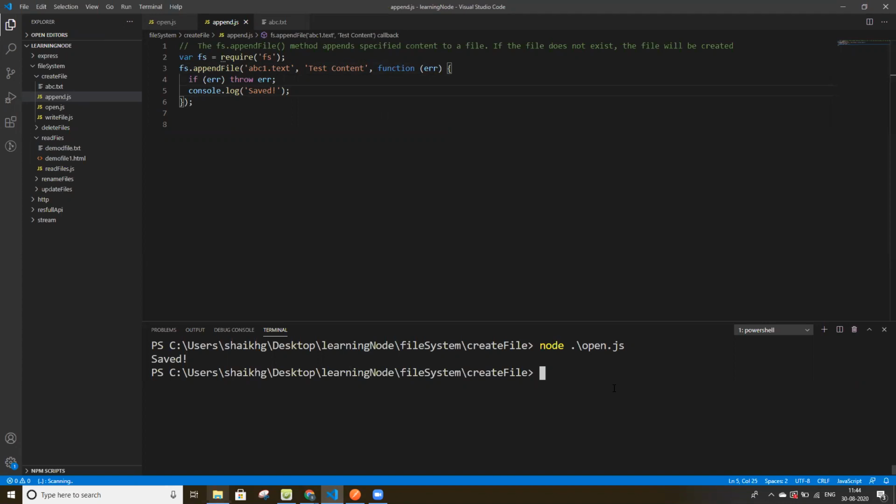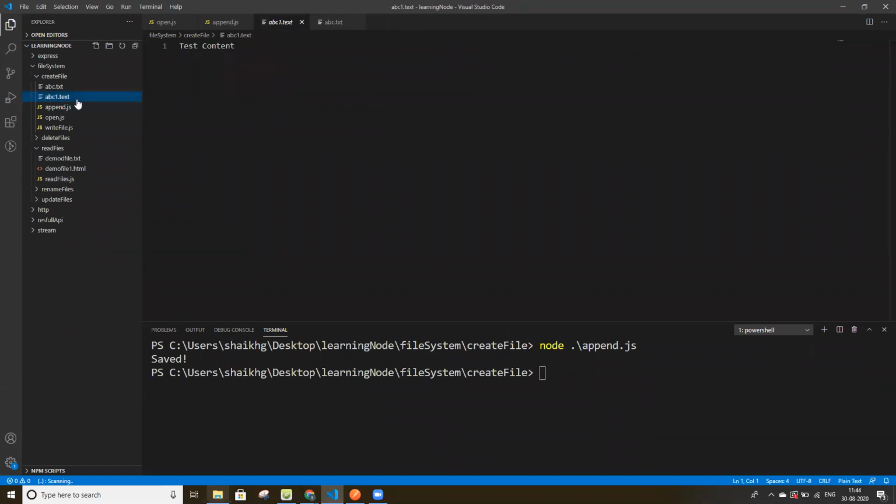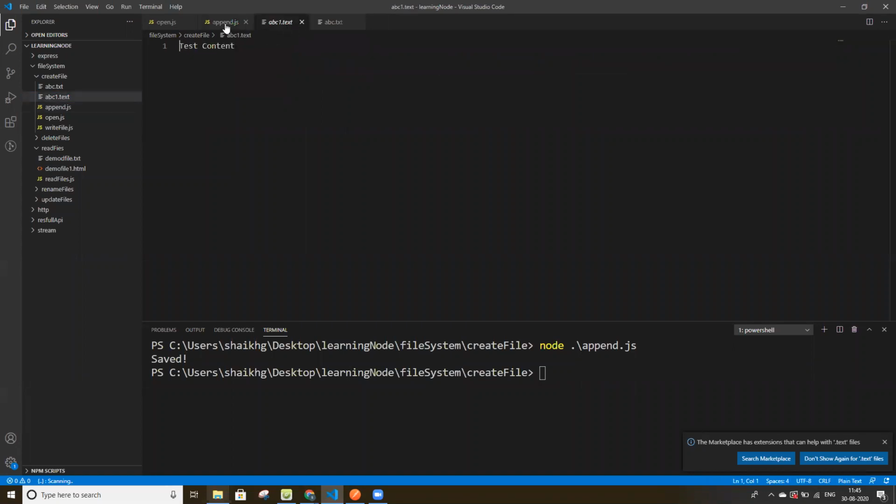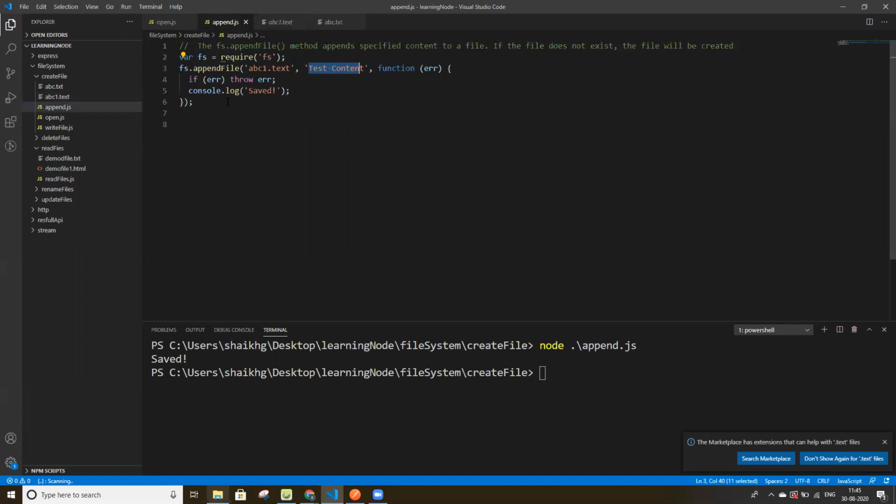And if we execute this file, node append.js, abc1.txt is created now here, and we also have these contents. So this is how we can create a new file in our system, on our server.